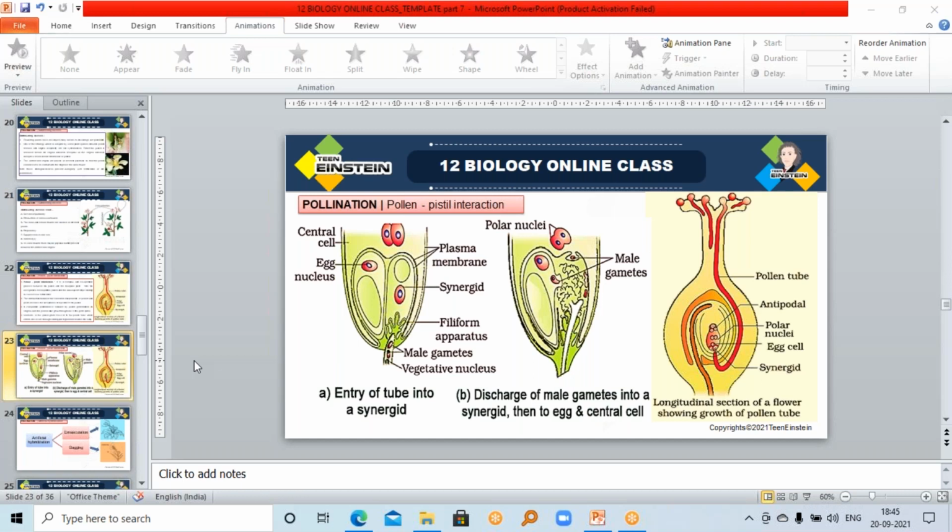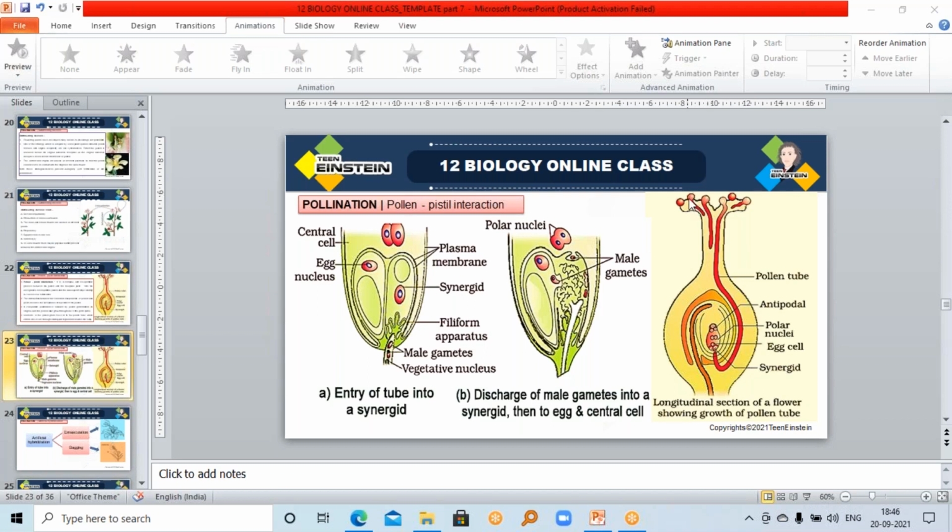So in the 2-cell condition of the pollen grain, the generative cell, that small cell, will divide and form 2 male gametes. See, when the pollen grain lands on the stigmatic surface, it will start its germination.